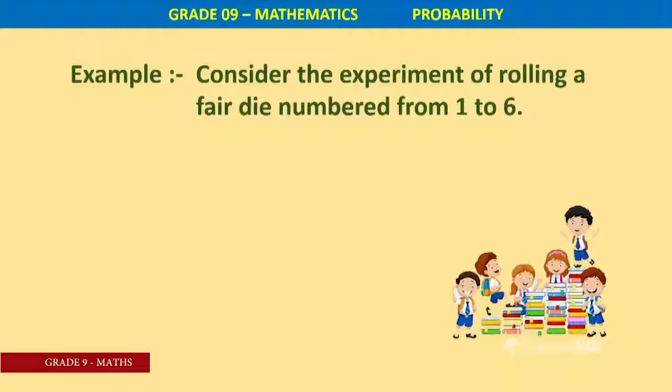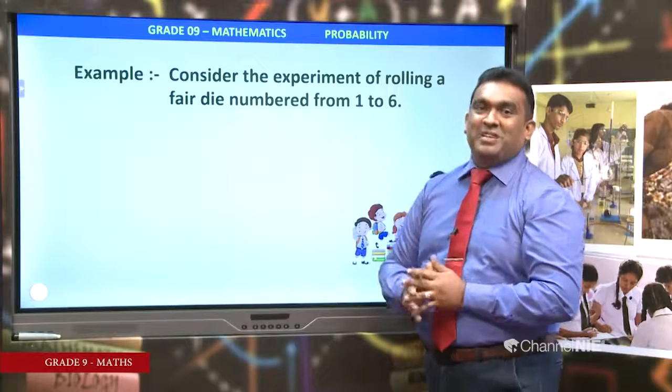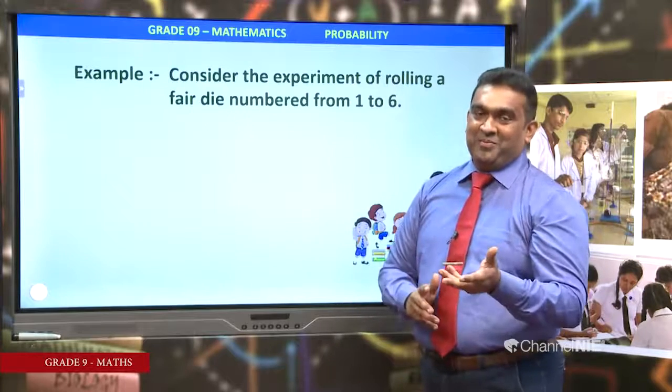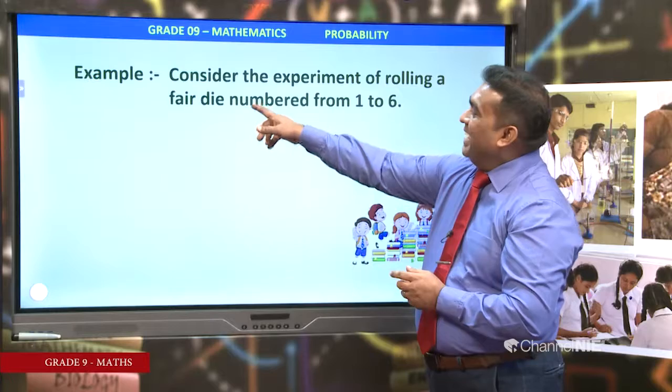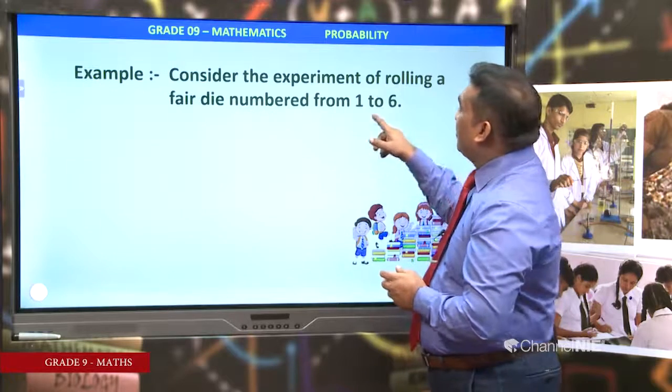Example, consider the experiment of rolling a fair die numbered from 1 to 6. What is the reason of getting fair die? We want to get equally likely outcomes. Equally likely outcomes we want to explain here, right? Then die numbered from 1 to 6.